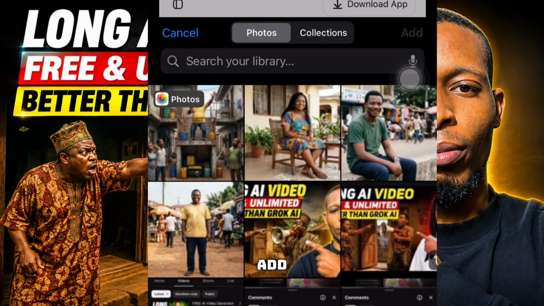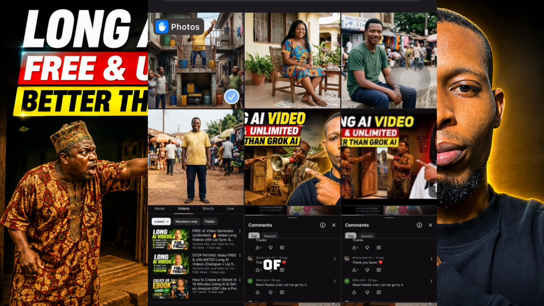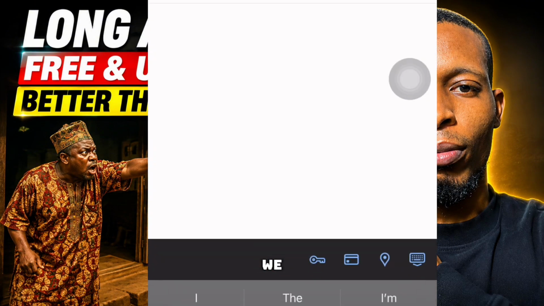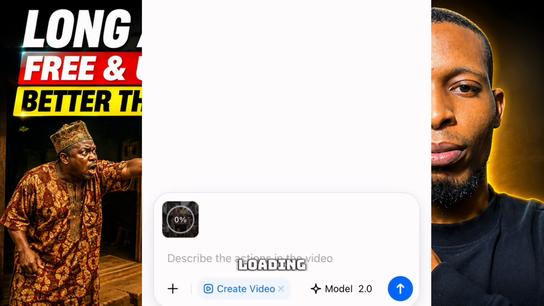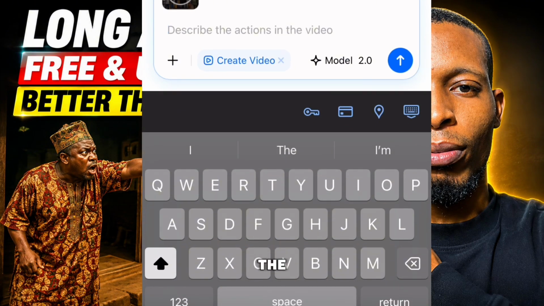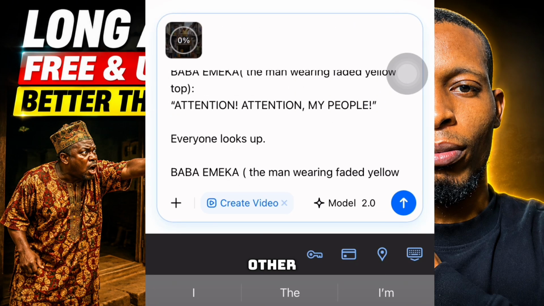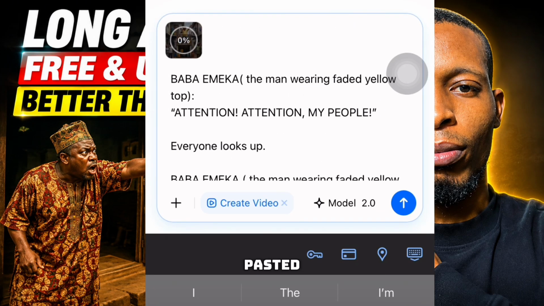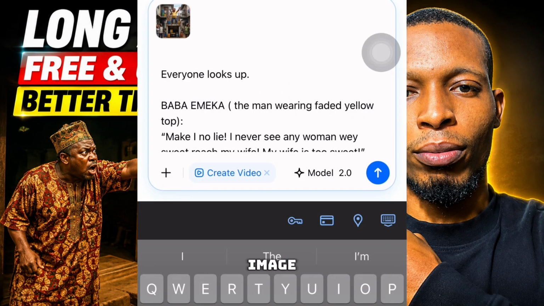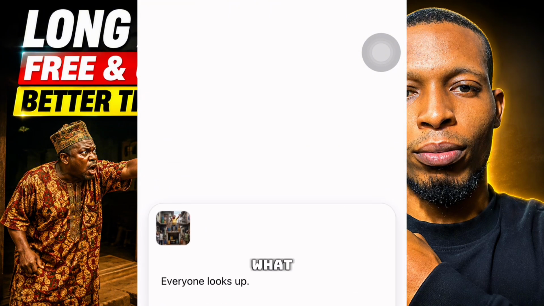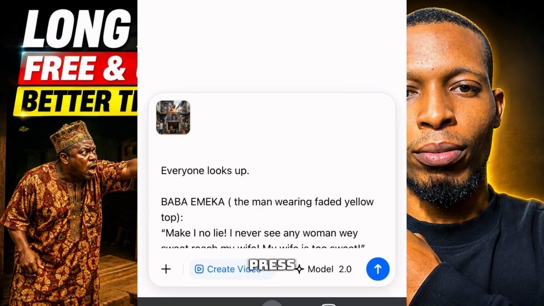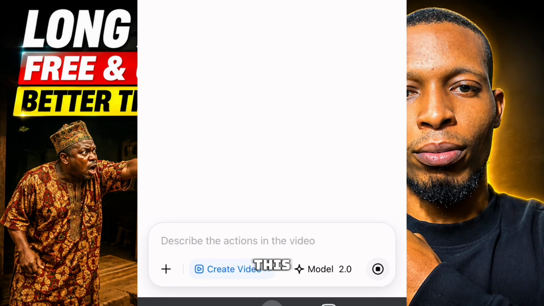So let us add it now. Now we have added it, and it is loading. Then paste the prompt we copied earlier. So I've pasted it, and the image has been uploaded. Then press this blue arrow like this.